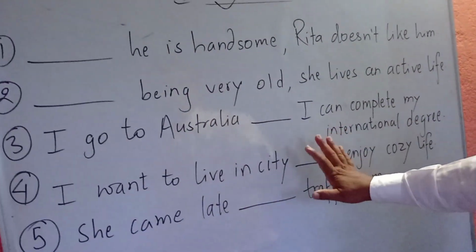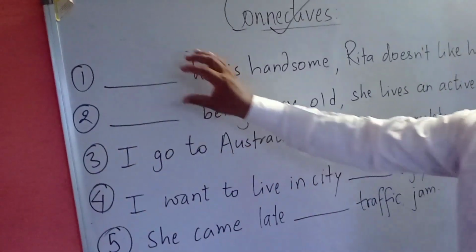So these are 5 questions you have to try at home. Okay, there is space.